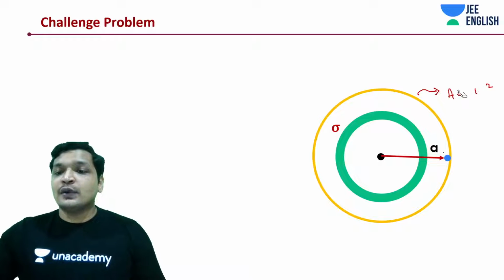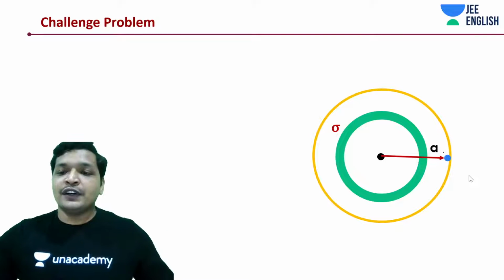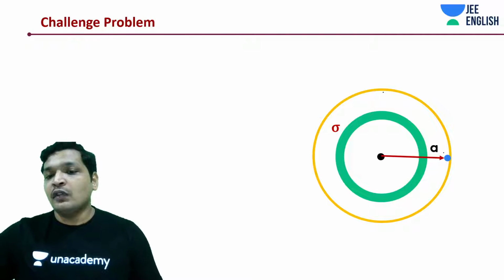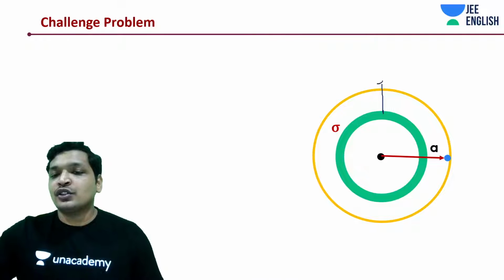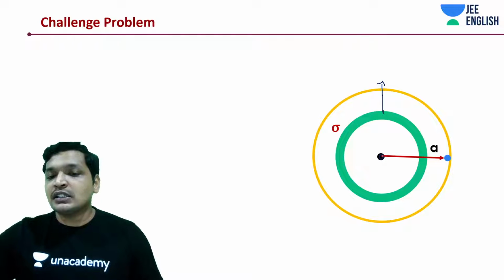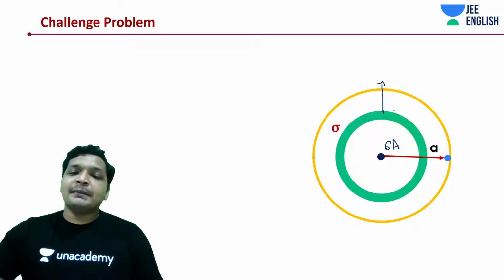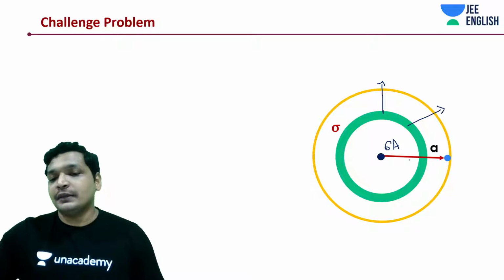So let's do a thing. Let me write down the area of this Gaussian surface. As you understood, first of all, let me tell you something. A spherical surface would have, as if the charge is concentrated at this end. It would appear as if the sigma into A charge is concentrated at this end. But that being said, how would the fields be? Fields would always be radial.